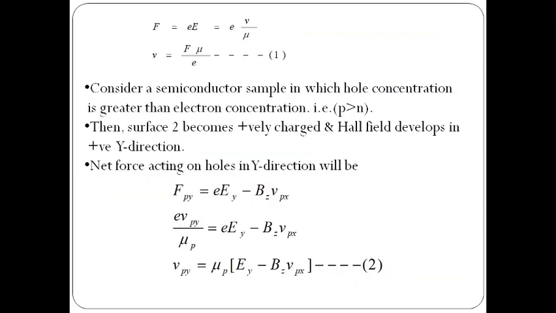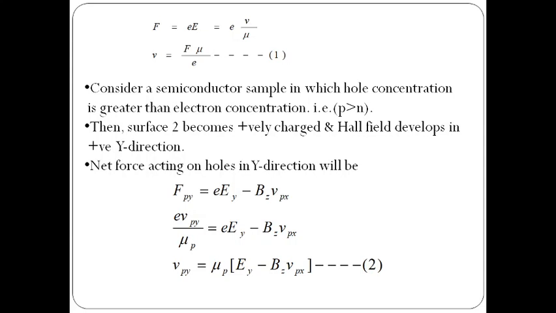This we can write as F equals e into E, where E is the electric field and e is the charge of the electron. It is from Coulomb's law. So we can write the electric field E equals v by mu. From the drift velocity formula, we have written Vd equals mu into electric field. So from that we have written electric field equals velocity by mu. From that, velocity can be written as v equals F into mu by e.